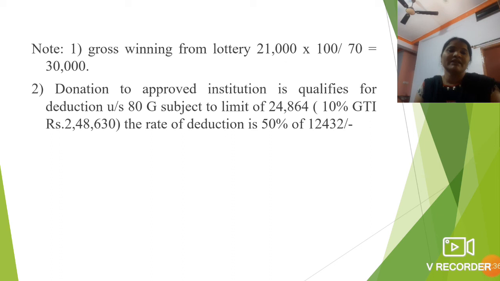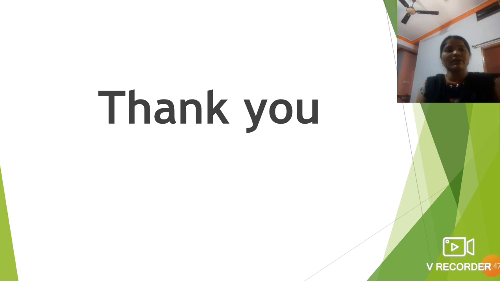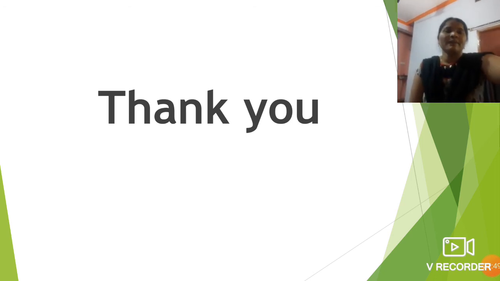The rate of deduction is 50%. So what is the 50% amount here? 12,432.